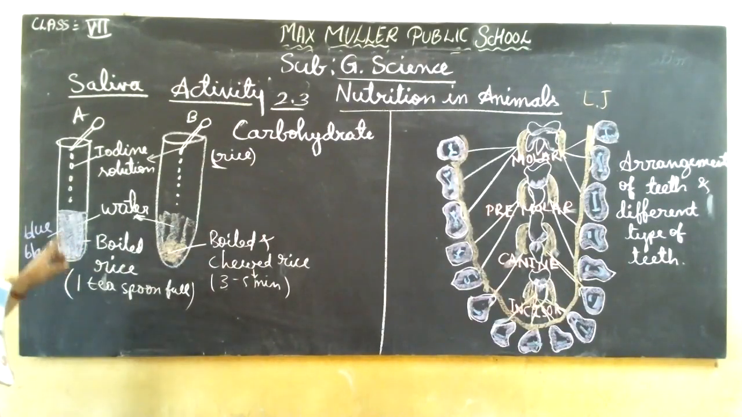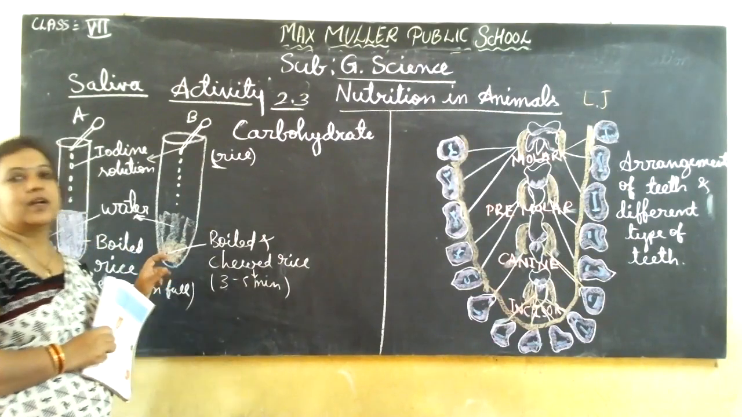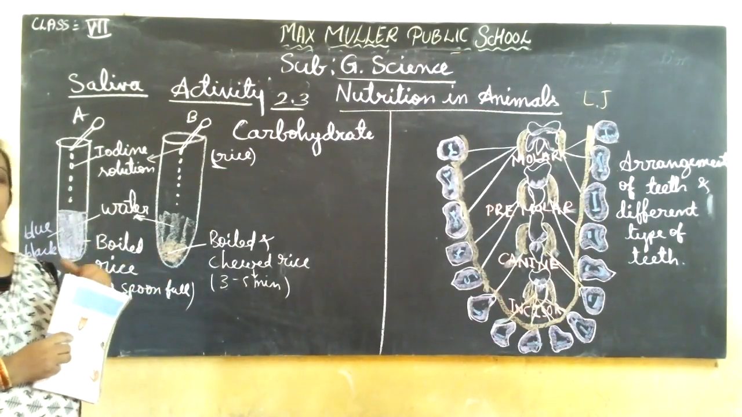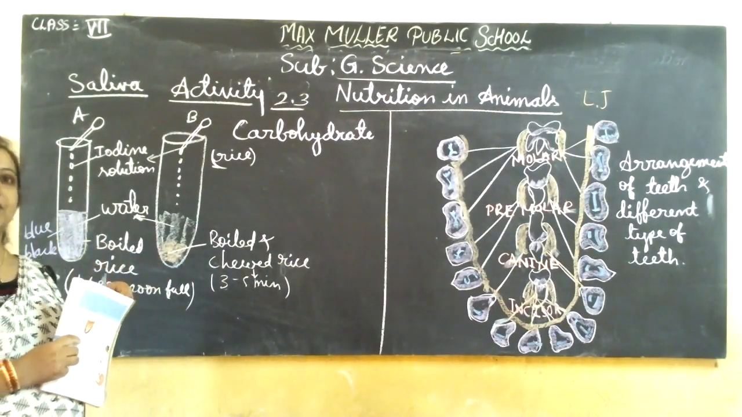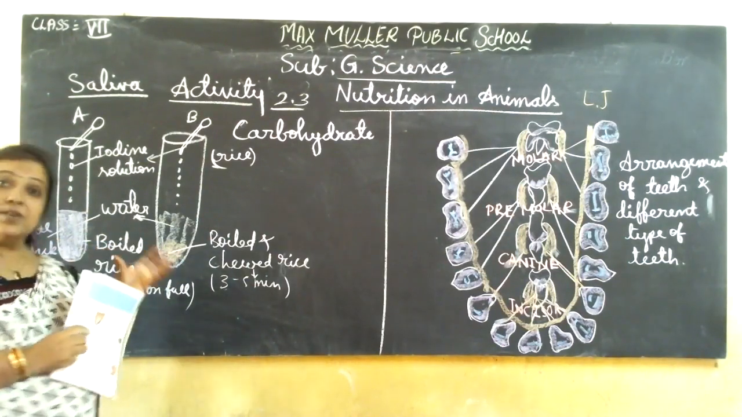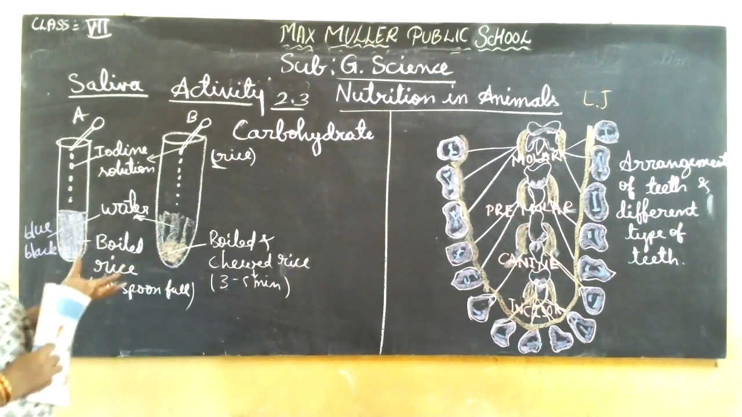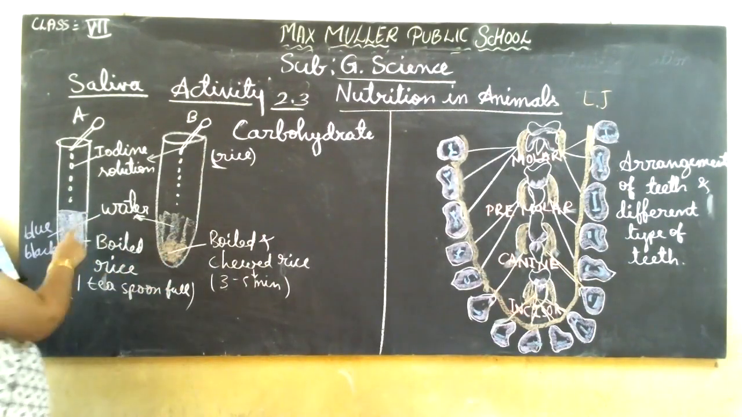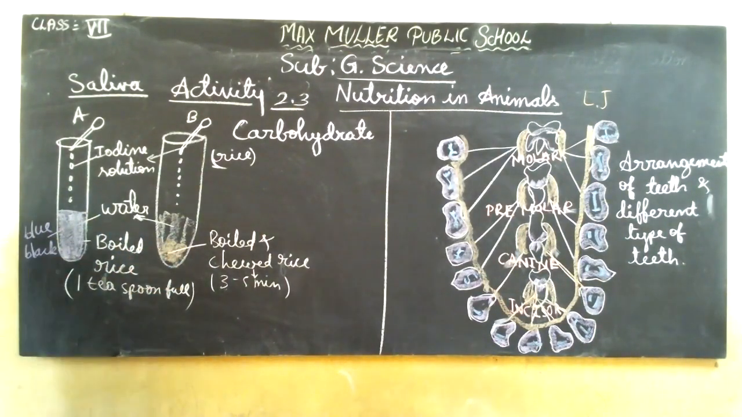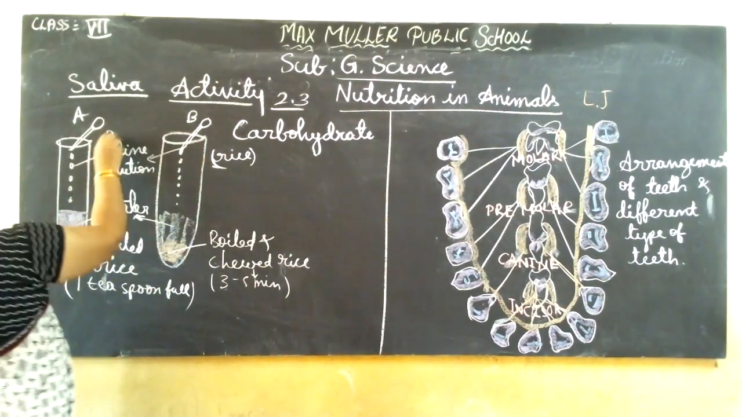And in test tube B, you have to take boiled rice and chew it in your mouth for 3 to 4 minutes, then take that chewed food in test tube B. After taking both, you pour a little bit of water and stir it.